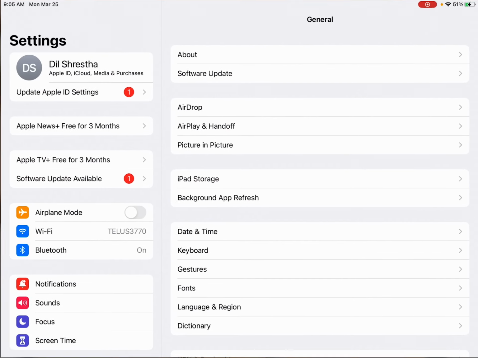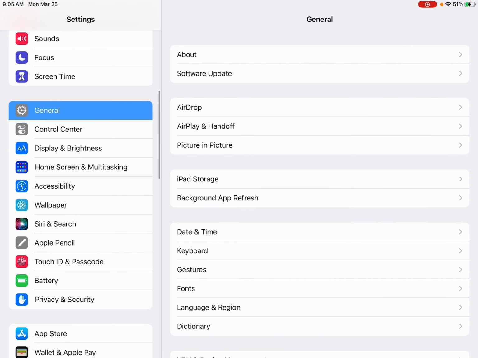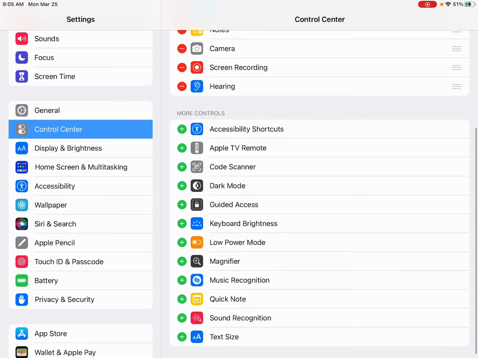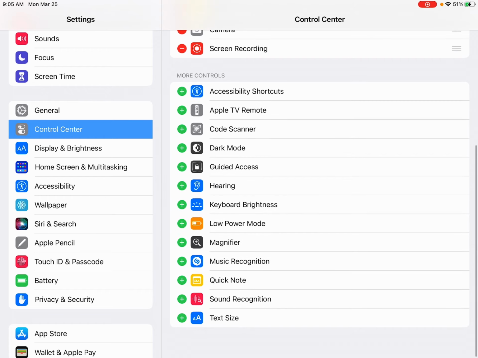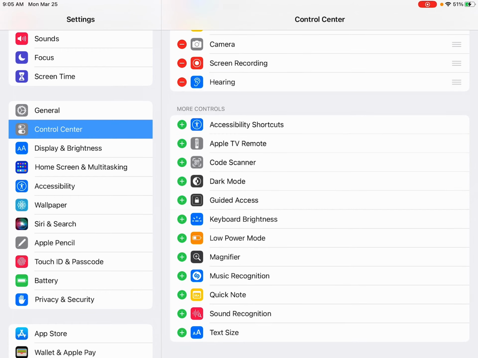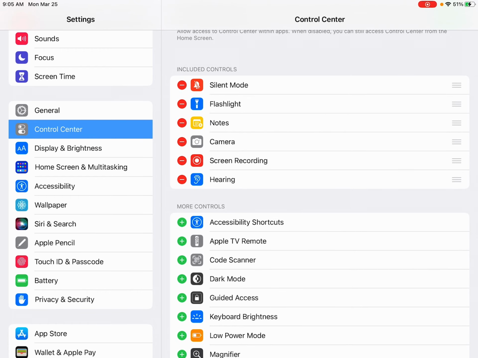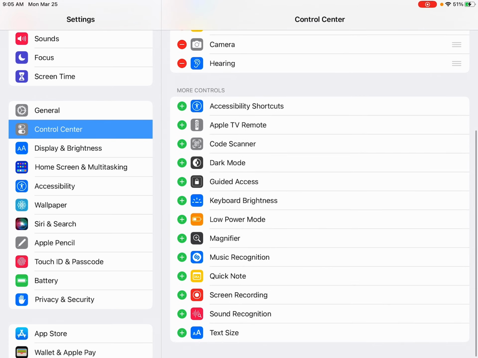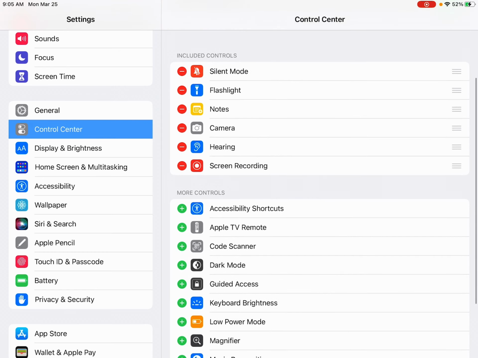Now, go to Control Center. And now basically, I already have hearing added, but I'm just going to remove it for this. You can get hearing like this, and there you go. Also, you can do that for screen recording, like if you remove it and then put it back on. There you go, screen recording.